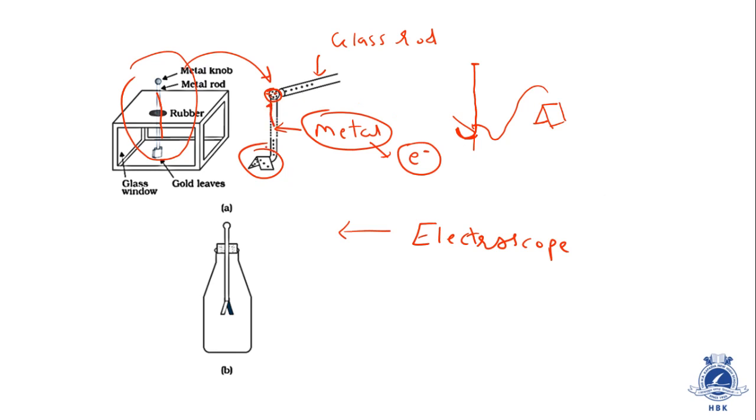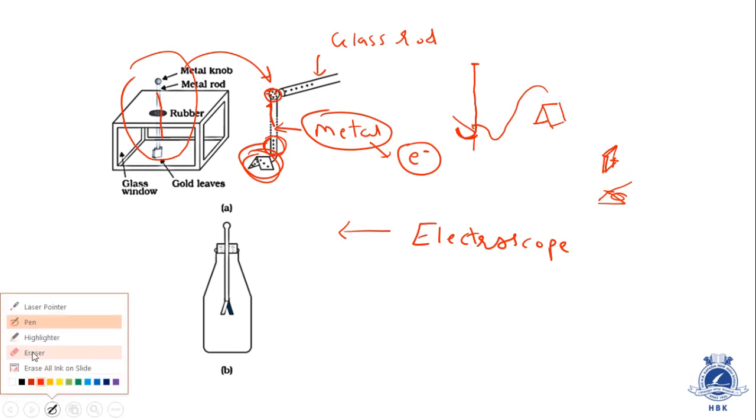As a result, the lowermost part will get positive charge. The lowermost portion gets positive charge and it will charge this leaf. Initially the leaf is like this. Imagine the front view of the leaf. When it gets positively charged, the two parts of the leaf will repel each other, and hence it will become like this.